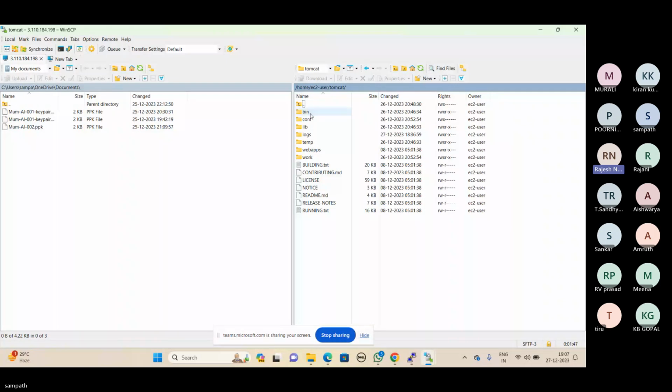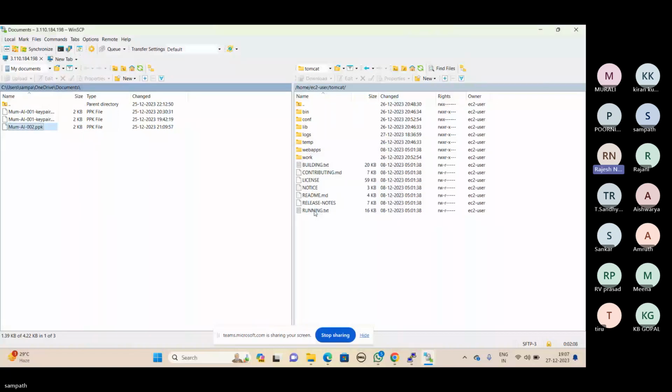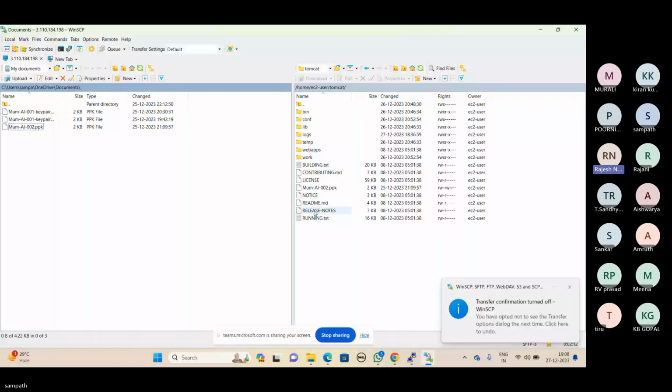Just hold your key and drop it here. Click OK. Now the file will be moving to the right side of the screen. See, the file was moved. You can check in the right side that the Mumbai AL002 file was copied.